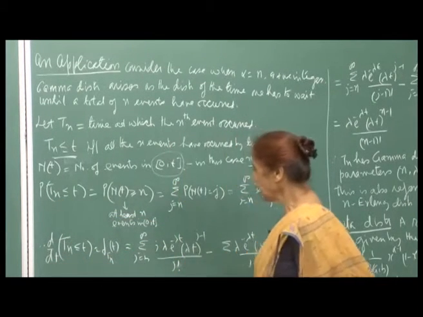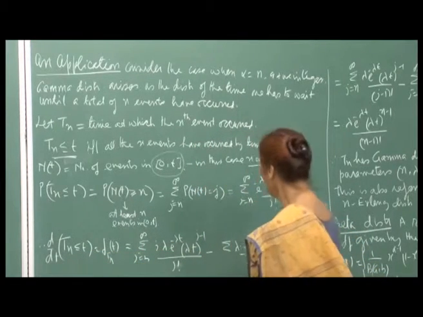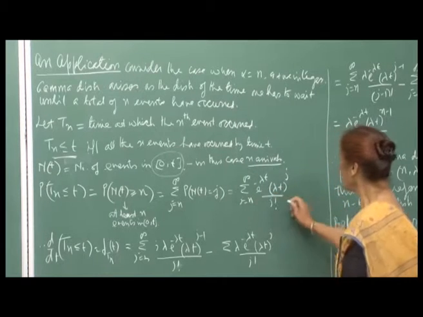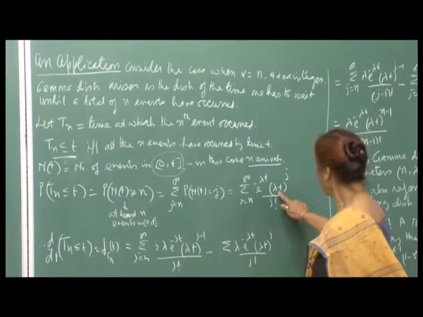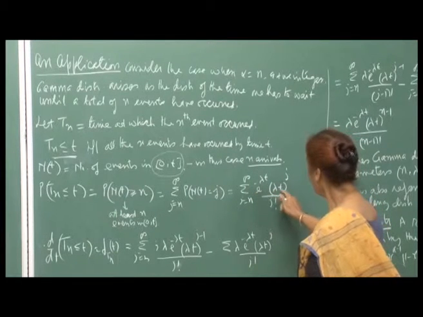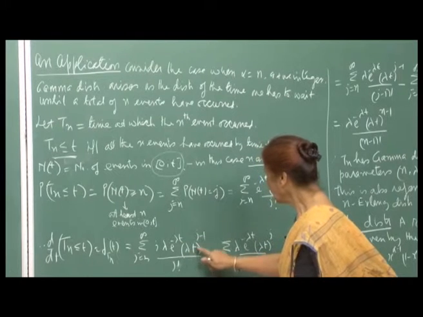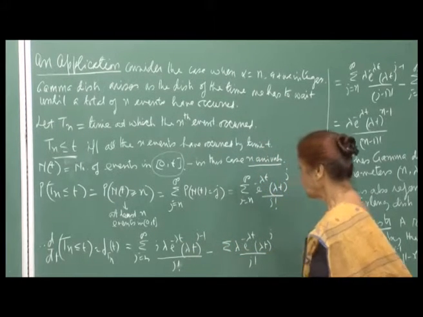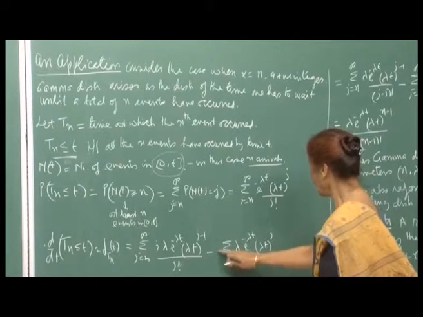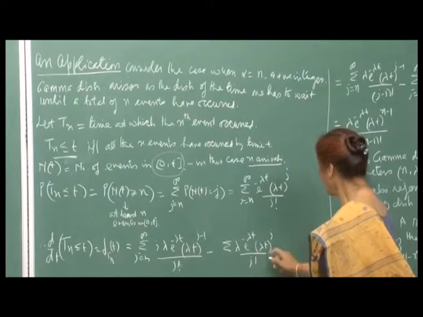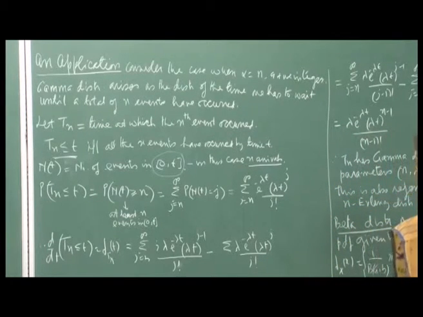To find out the PDF, I will take the derivative, which is f T n of t, and so we differentiate this expression with respect to t. If you first differentiate this, then lambda comes out and j. So, j lambda e raised to minus lambda t, lambda t raised to j minus 1 divided by j factorial, minus the derivative of this, which will be lambda e raised to minus lambda t, lambda t raised to j divided by j factorial.